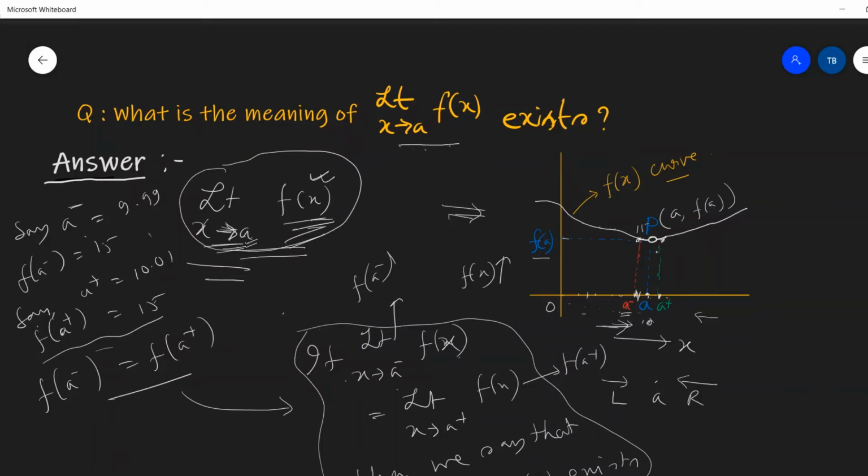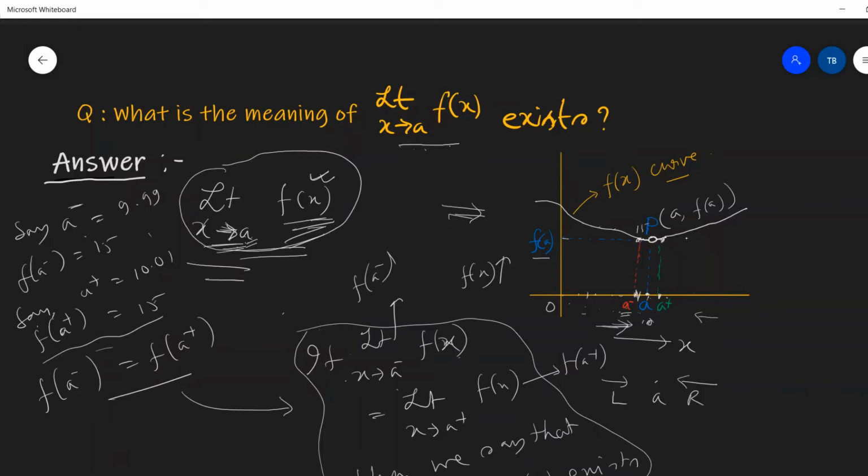See, in this particular example, I have deliberately taken a broken graph. Say at the point P, when the value of x is A, it is broken. That is, the curve is not continuous in this case.